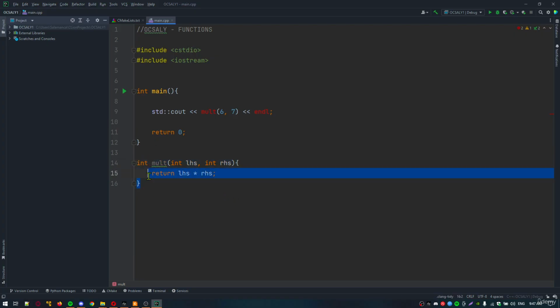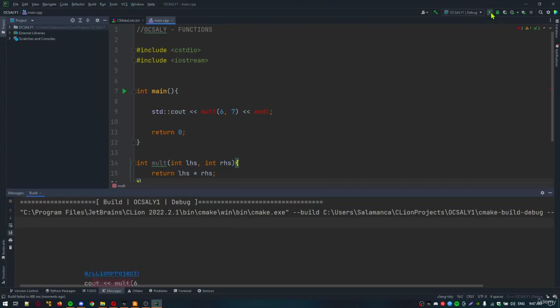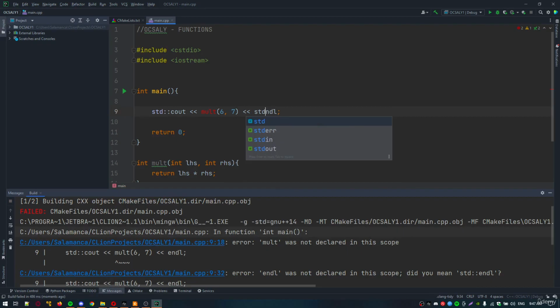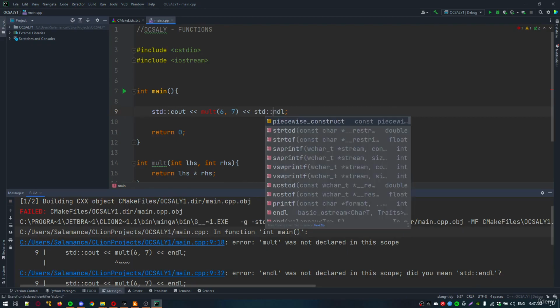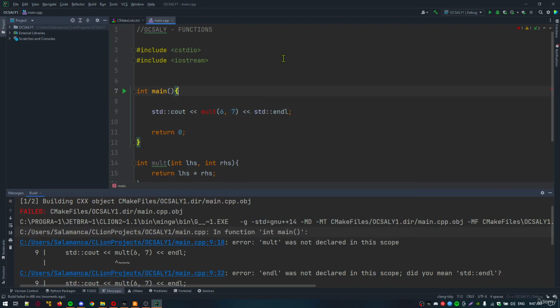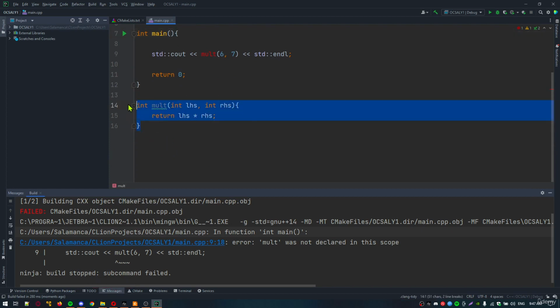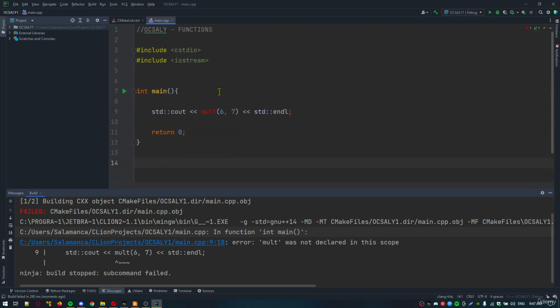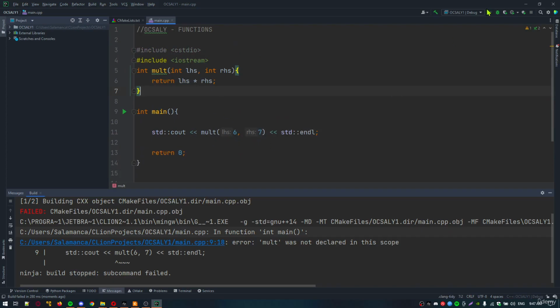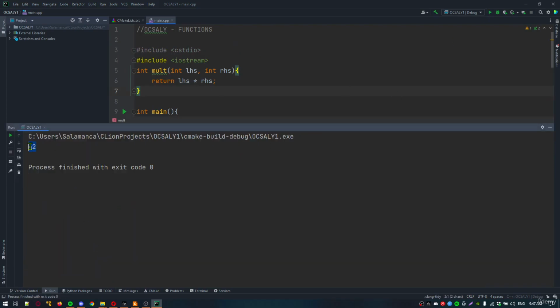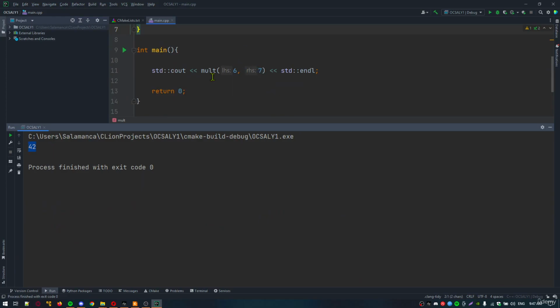The mult function is defined after the main function, so this code will not compile, because it is not given the prototype before the main function. Let's try this out. If we add the prototype before main, as you can see, the code can compile and it will multiply 6 by 7.